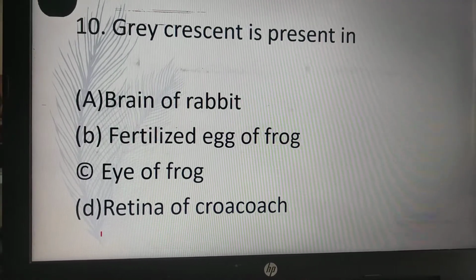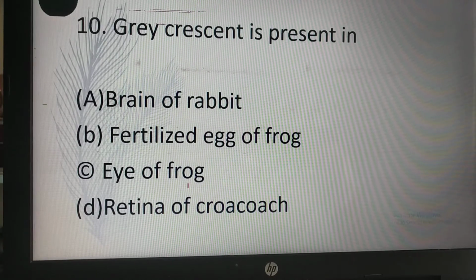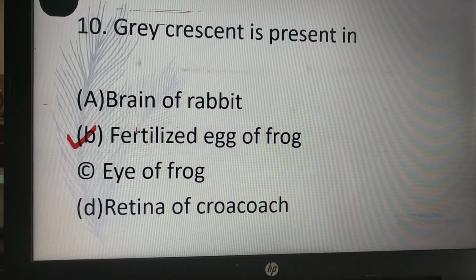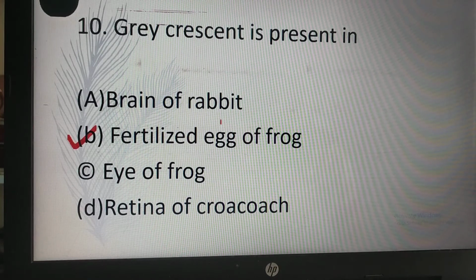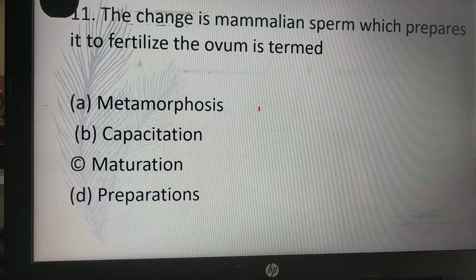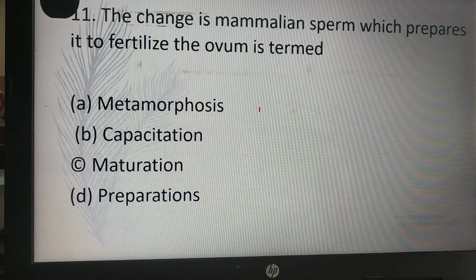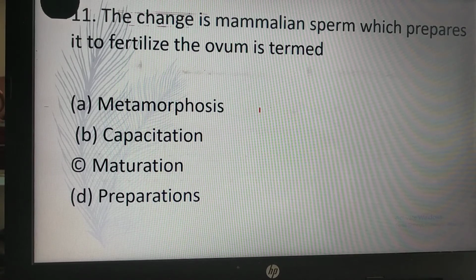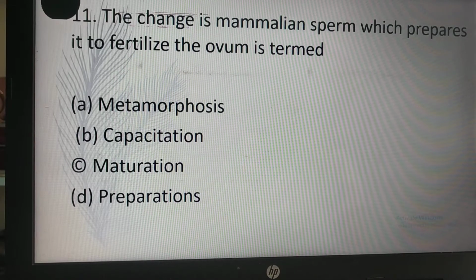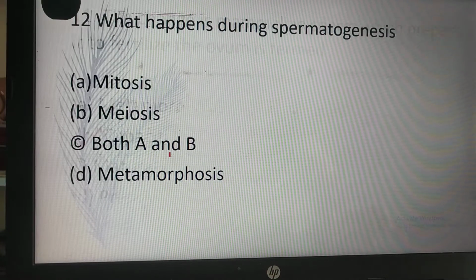Grey crescent is present in brain of rabbit, fertilized egg of frog, eye of frog, retina of cockroach. B is the correct answer. Fertilized egg of frog, grey crescent is present. The change in mammalian sperm which prepares it to fertilize the ovum is termed as metamorphosis, capacitation, maturation, preparation. So B is the correct answer, capacitation.